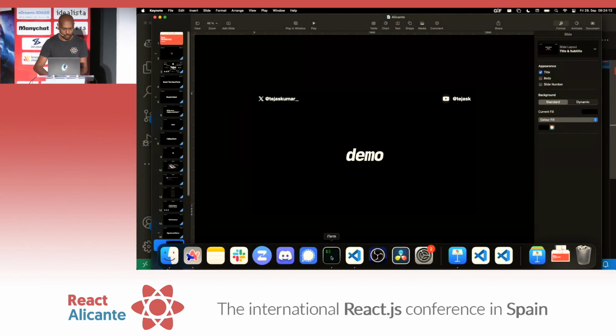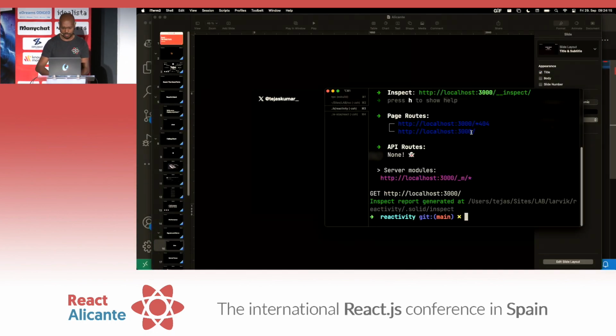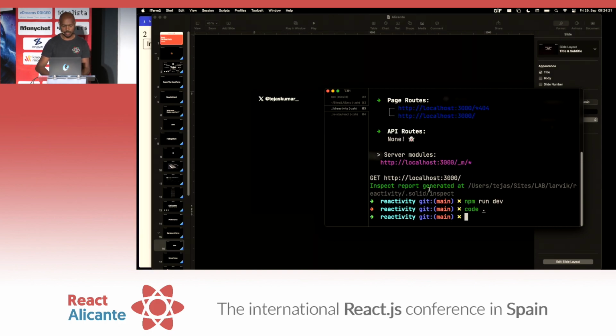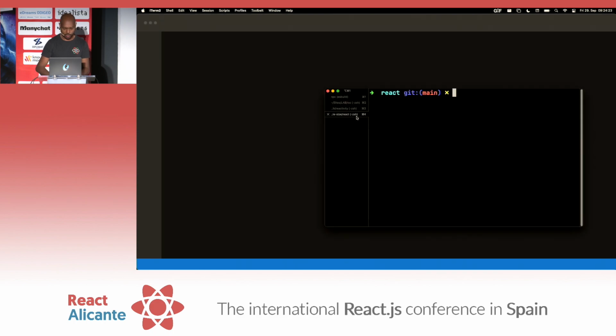What we're going to do is we're going to load a product. So we'll do npm run dev. Actually, we'll open the code first. Let's quit VS Code. And we'll look at code, and then we'll look at the code actually working. Okay?